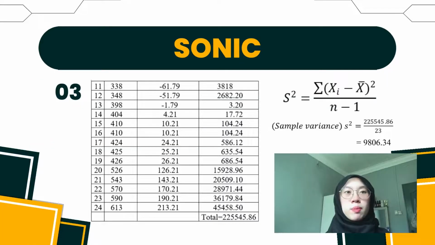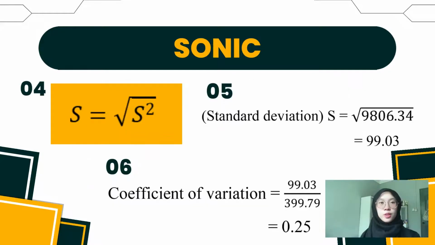Going back to the sample variance formula just now, we sum all of them up and get 225545.86. After that, we divide it by n minus 1, which is 24 minus 1, and we get 9806.34. Then to find the standard deviation, simply take the square root of the sample variance.